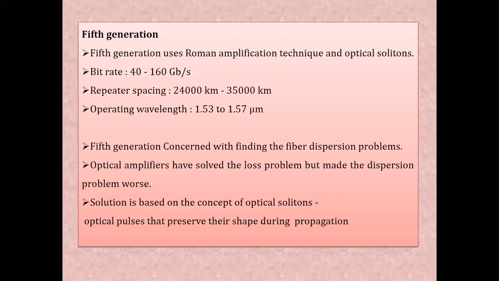The repeater spacing is about 35,000 kilometer, an extremely large distance, and the wavelength used is 1.5 micrometer. And what kind of technique is used in 5G? In 5G, we are using Raman amplification technique. Based on Raman amplification, people will be using the 5G system, and it will be using optical solitons.